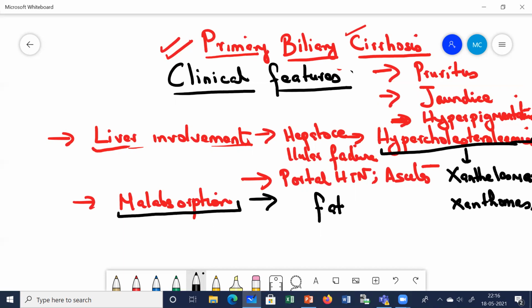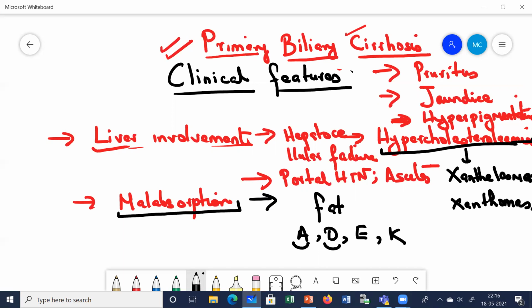If fat is not being absorbed, then obviously the fat soluble vitamins also won't be absorbed. Which are the fat soluble vitamins? A, D, E, K. Yes, there will be malabsorption of these fat soluble vitamins. So what will occur if there is malabsorption of vitamin A? The patient will get features of night blindness.